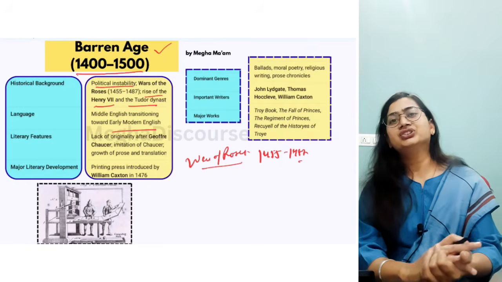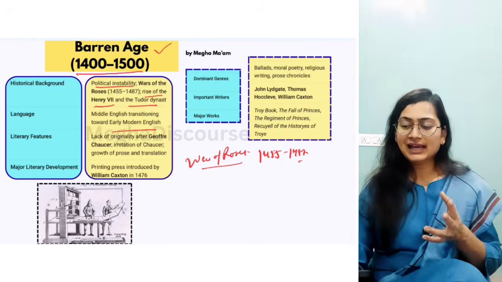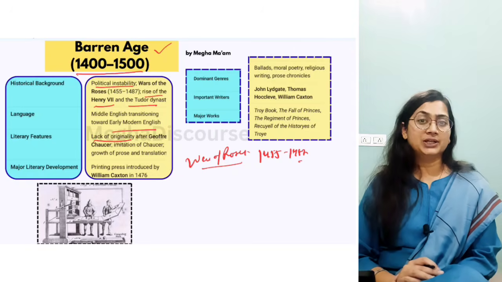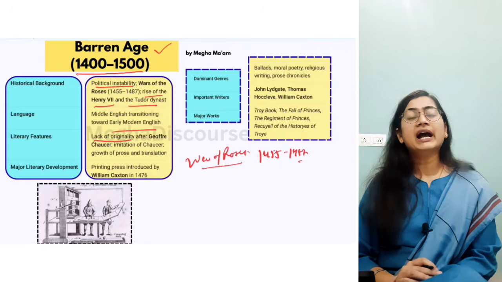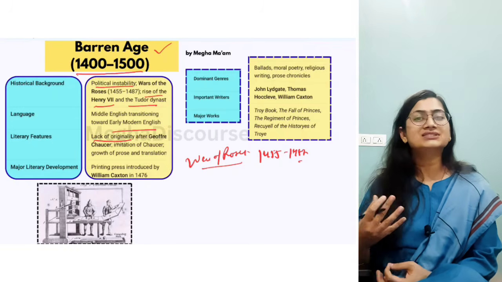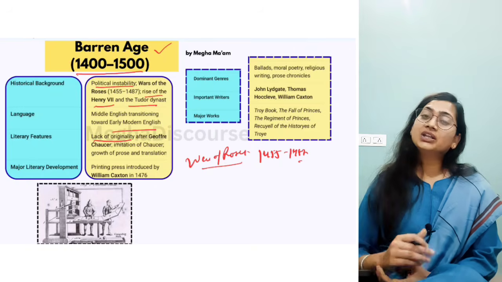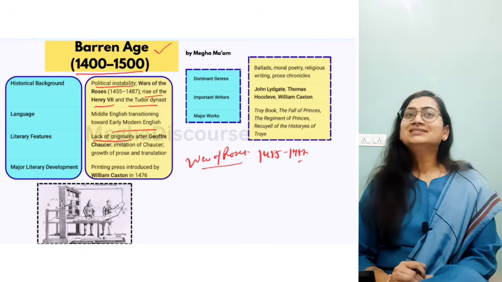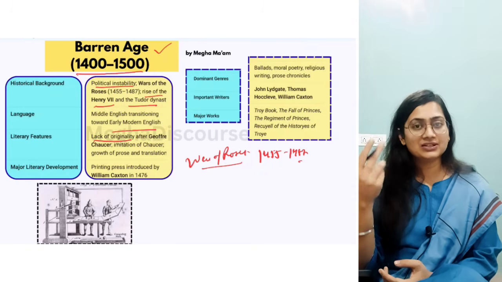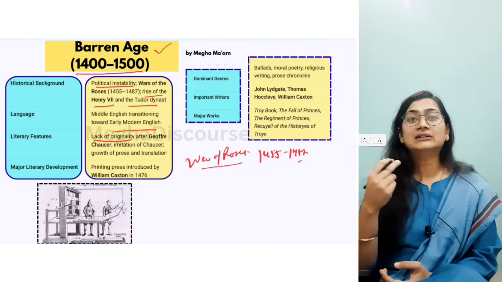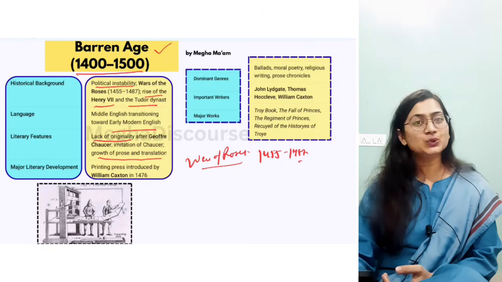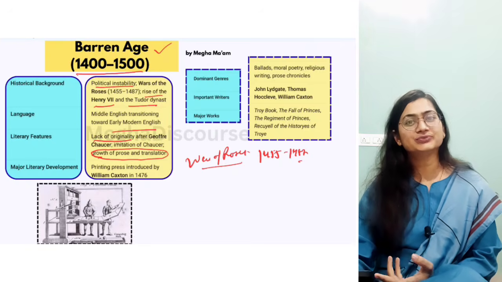But so far as the literature is concerned, this age has a lack of originality. It means to say that we have the Scottish Chaucerians, and what they want to do is imitate the style of Chaucer. They are not writing in their own style. They are not so creative. That is why they are called Scottish Chaucerians, okay. So yes, they are good, but they lack creativity, and that's why there is no pure literature, okay. Fine. As you can see here, the translation work as well, okay.